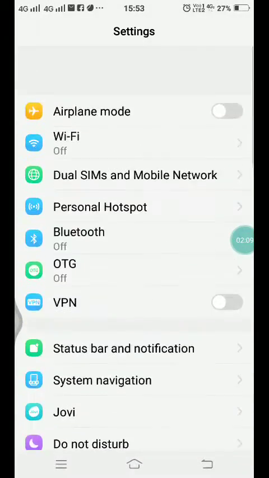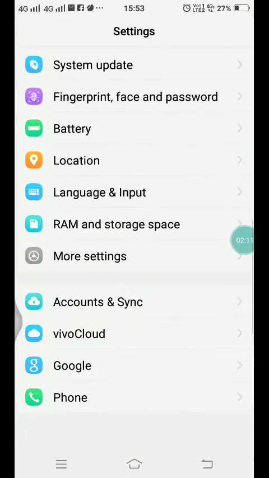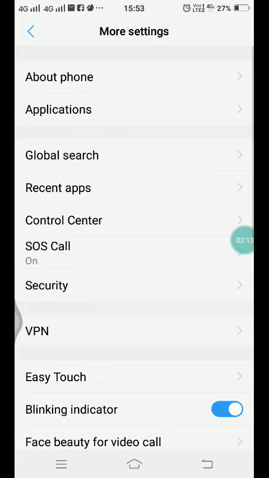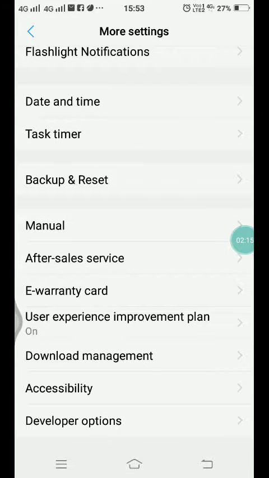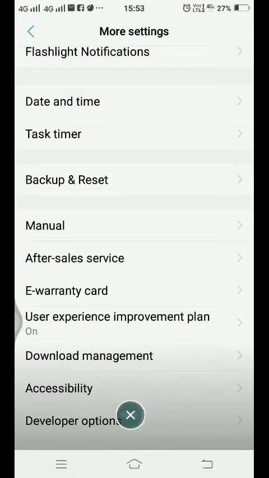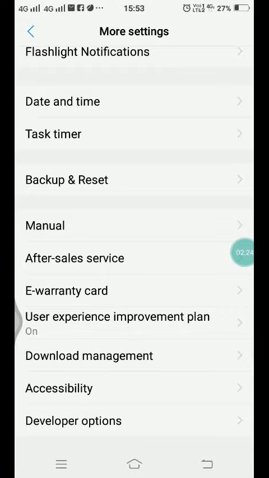I have opened my settings. Just go to more settings, scroll down and go to developer option. I will show you.